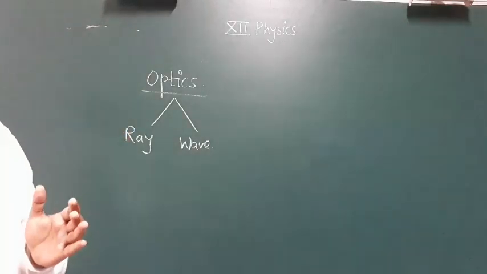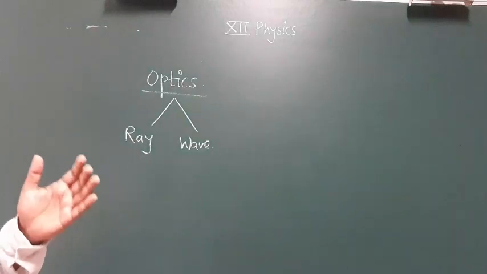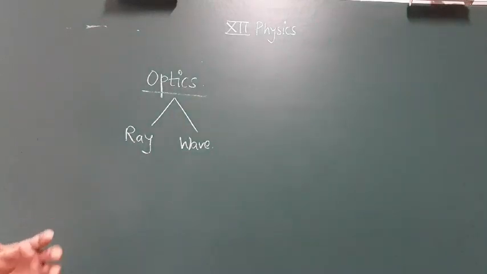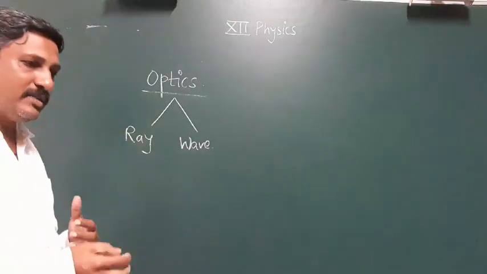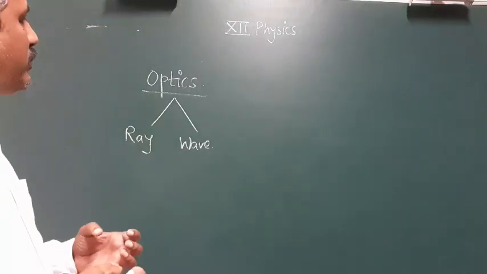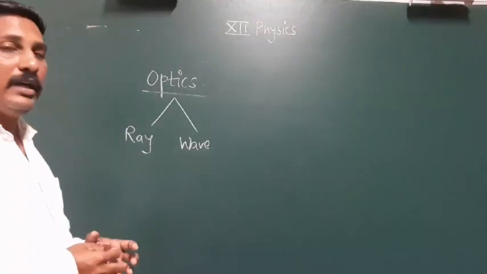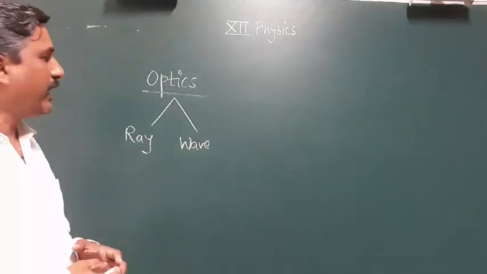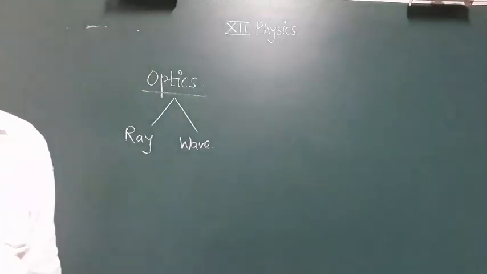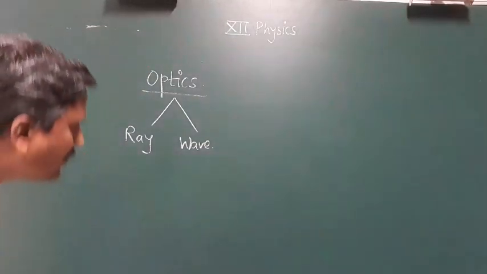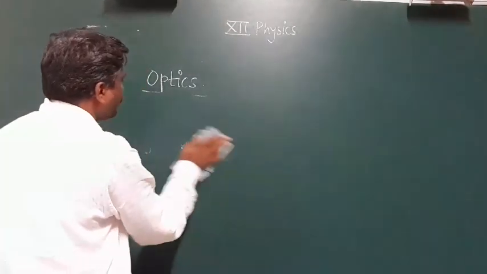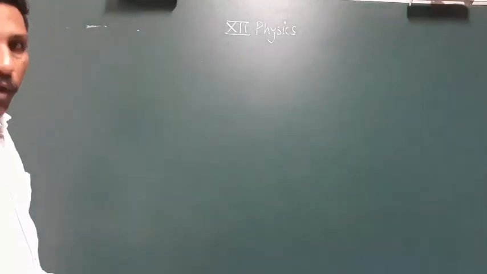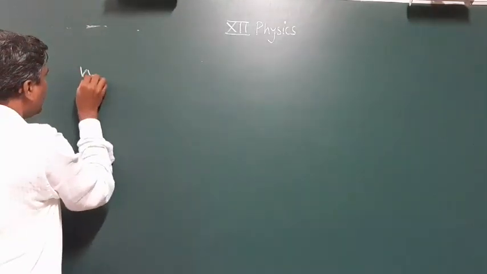There are a number of instruments. Spectrometer is an instrument. Then a number of small devices are there. Lens is one device. Prism is a device. Thin prism is a device. Then the mirror is a device. All these small devices which can study the nature of light are included in the branch of physics called optics. In the 12th standard, we study wave optics, which is very easy.